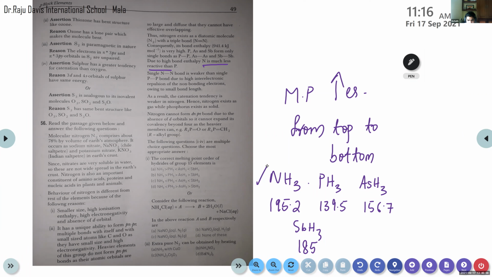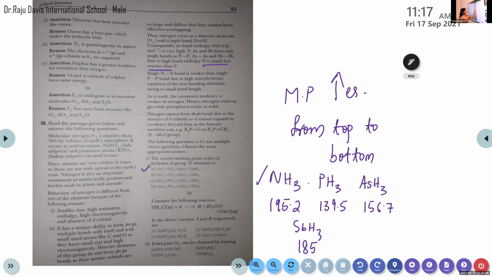Yes, option A is the correct one. Here you can see NH3 is greater than PH3, but it is less than AsH3, which is less than SbH3. That means ammonia has the maximum melting point, then SbH3, then AsH3, then PH3. So you have to read the options correctly, otherwise it will be very difficult to identify.